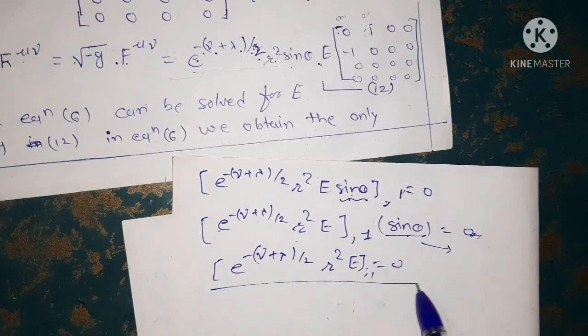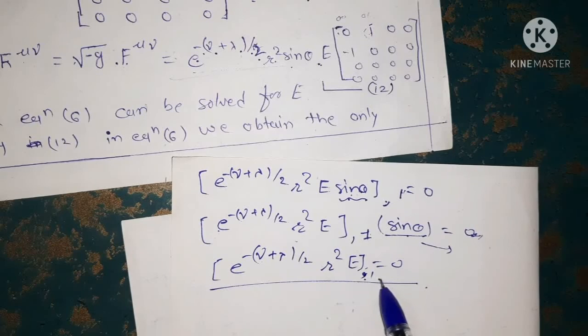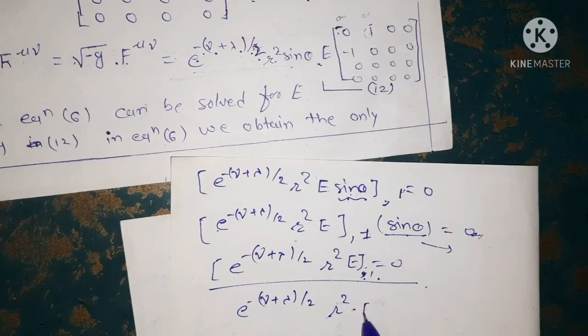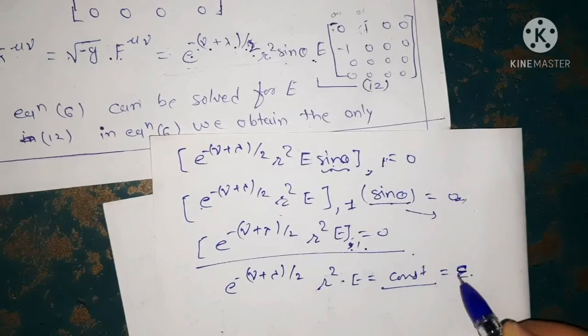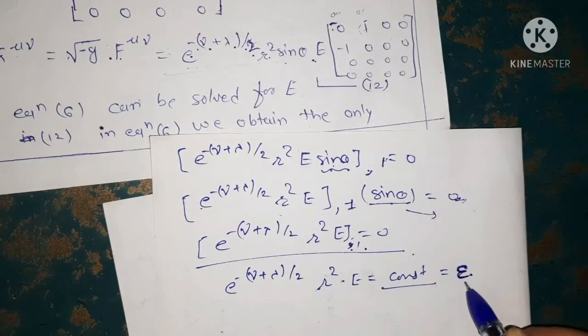Now we can integrate this because here it is a derivative. After integrating we get e to the power minus (nu plus lambda) upon 2, r square into E, equals a constant, and we denote this constant by epsilon.